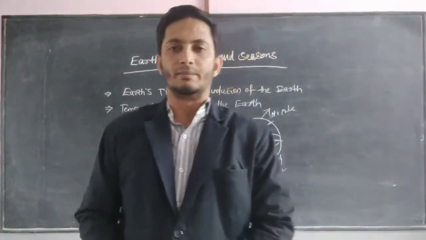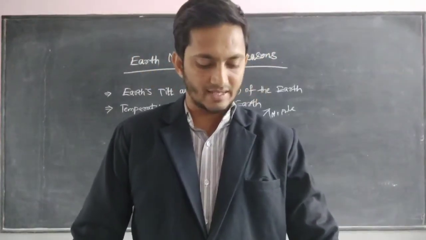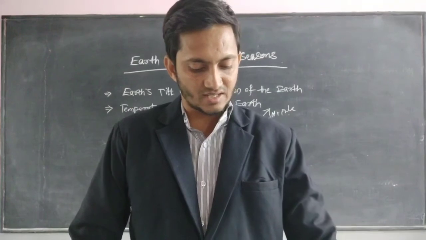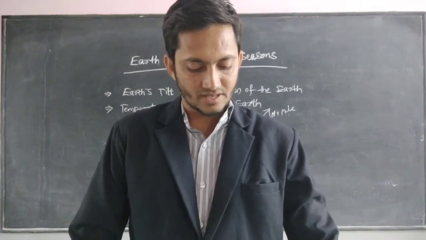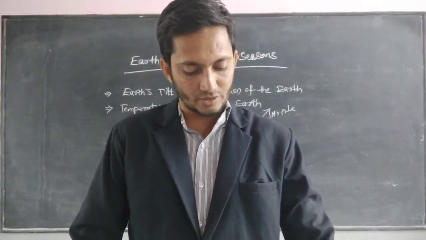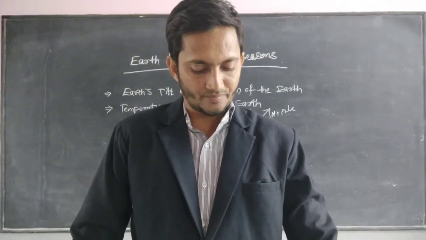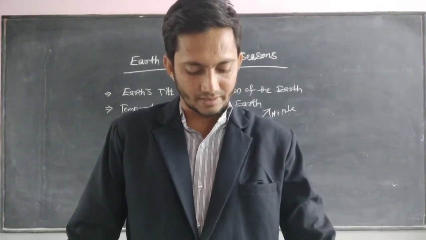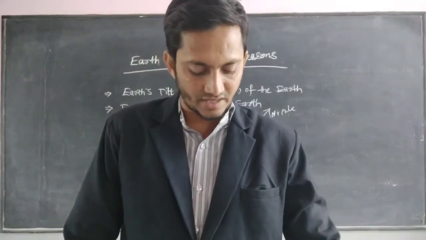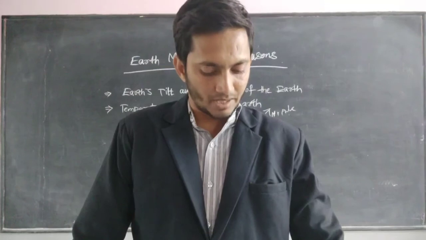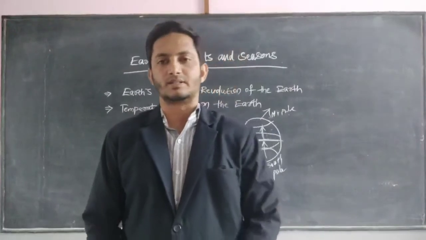We can see the temperature belts also as a result of the tilt of the axis. The area which faces the sun directly keeps shifting throughout the year. In March, the sun shines directly over the equator, while in June it shines directly over the Tropic of Cancer in the northern hemisphere. Then in September, as the earth travels further around the sun, the sun shines directly over the equator again. In December, it shines over the Tropic of Capricorn in the southern hemisphere.